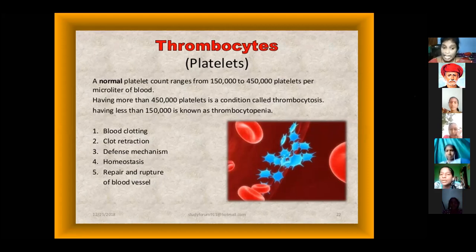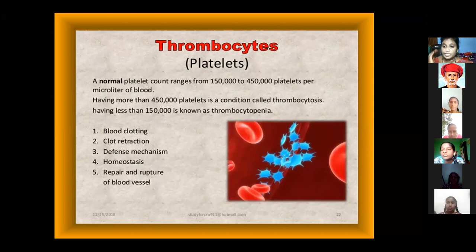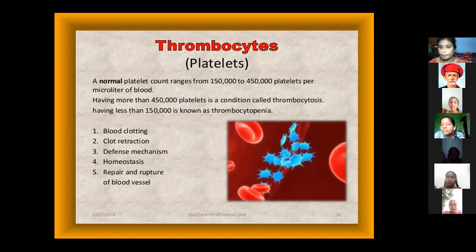Having more than 4,50,000 platelets is a condition called thrombocytosis. Having fewer than 1,50,000 platelets is known as thrombocytopenia. This comes from the maintenance of these diseases. The range of 1,50,000 to 4,50,000 is the range of the blood platelets. When blood platelets are above or below this, the condition also differs.